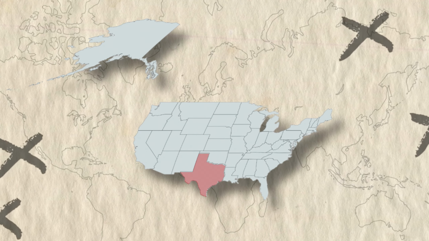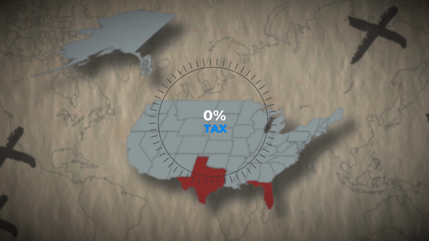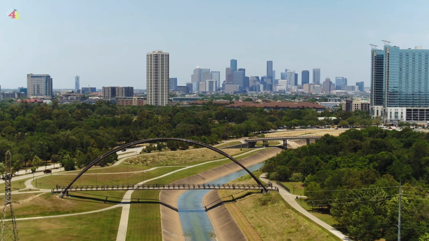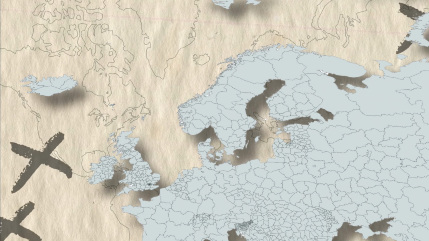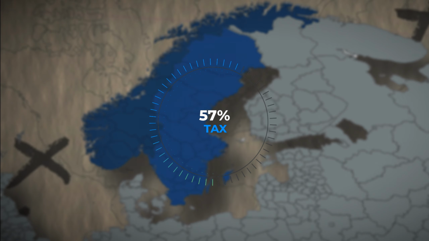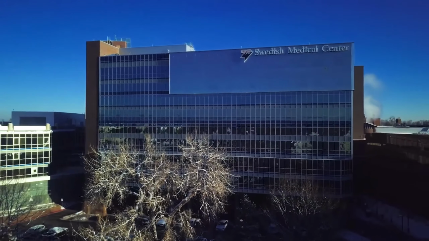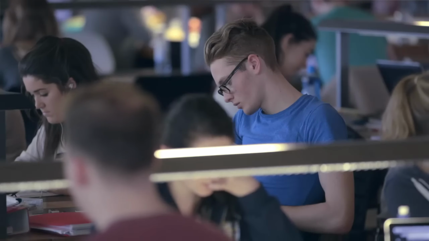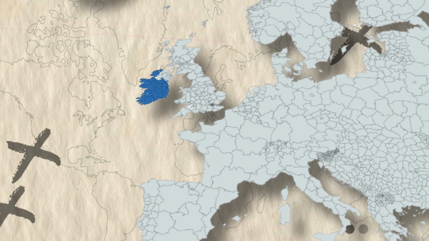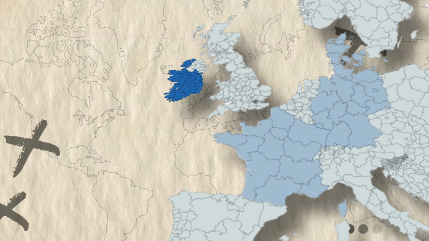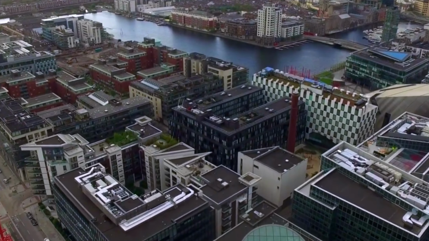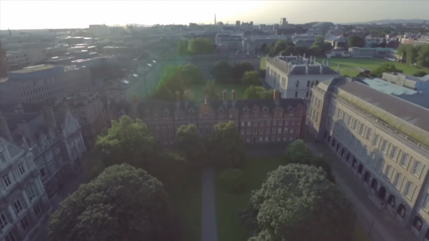In lower tax states like Texas and Florida, there's no state income tax, reducing the overall tax burden but also offering fewer public services in comparison to high tax states. Looking to Europe, the Scandinavian countries such as Sweden and Norway have high taxes, up to 57% in Sweden. But they also offer extensive social welfare programs, including free healthcare, education, generous unemployment benefits, and public pensions. In low-tax countries like Ireland, there are lower taxes compared to the European neighbors, with a top income tax rate of 40%. This often attracts businesses, but it offers fewer social services than their Scandinavian counterparts.